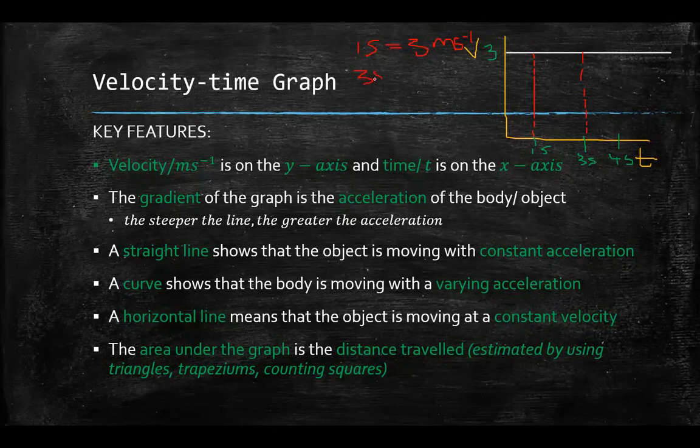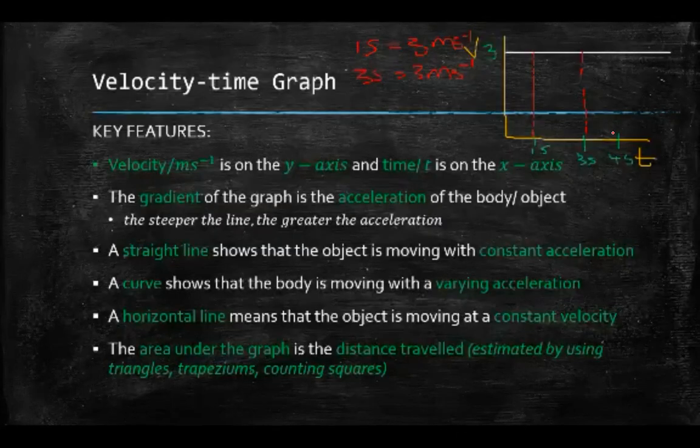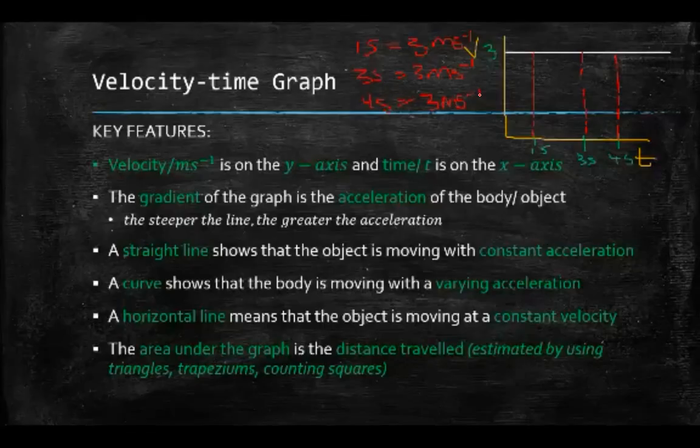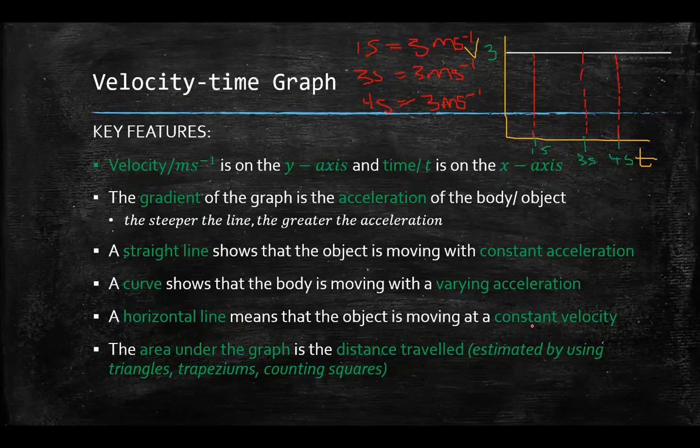So from my starting point, which is the origin, after 3 seconds I check, and I realize I'm still traveling at 3 meters per second. I want to find out what's my velocity after 4 seconds of starting. So I started at the origin. What happens after 4 seconds? So I check. Okay, the graph stops here. I touch the graph here and read off the y value. After 4 seconds, I'm still traveling 3 meters per second. That's why we said it's a constant velocity. The velocity remains the same.